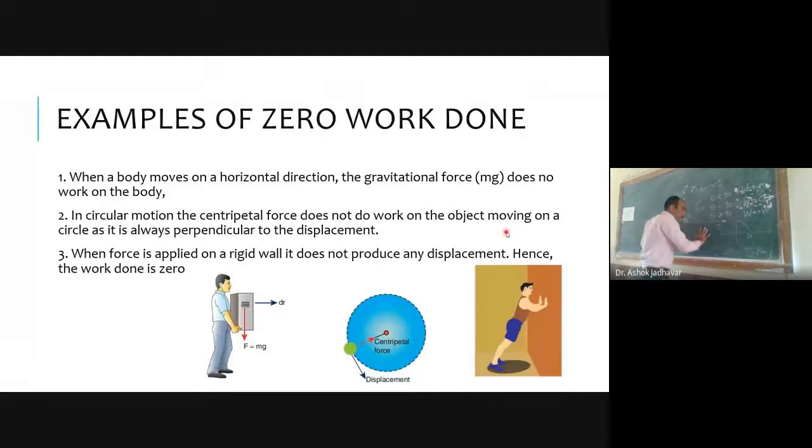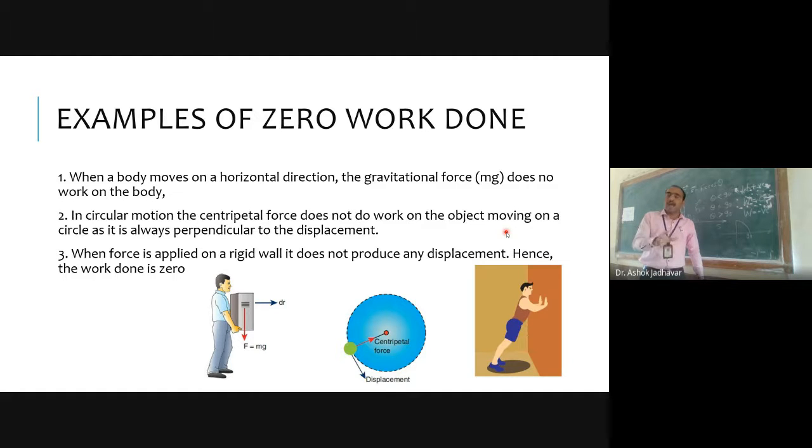Look at it. I am applying a force with some magnitude. I am applying 10 Newton, 20 Newton of force, but I am not able to push this wall in the forward direction. At that time, there is no displacement. So when there is no displacement, your work done value will be 0.